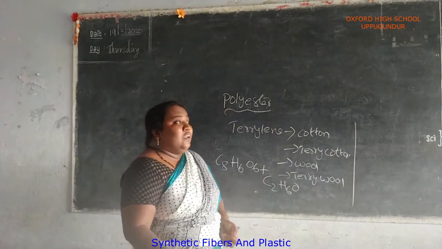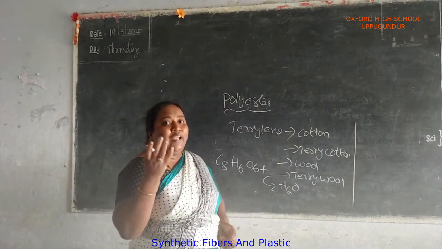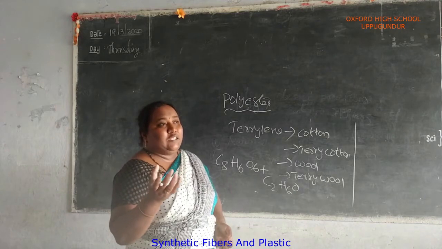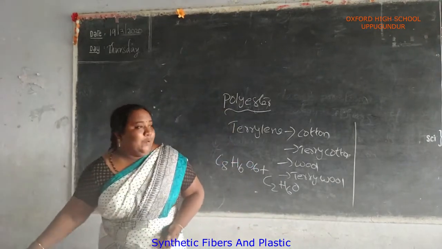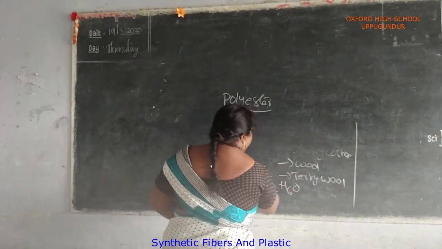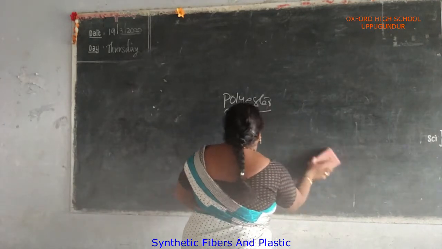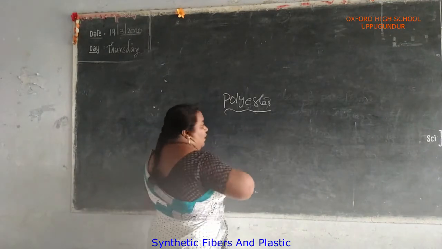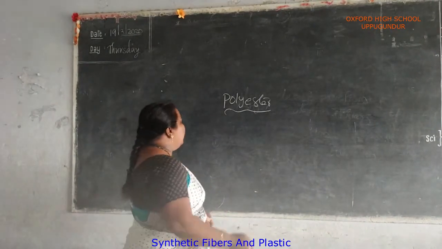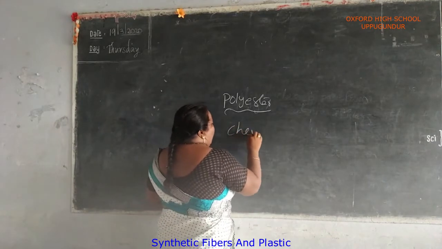When the polyester solidifies, it forms thin, fine structures called fibers. In this polyester preparation, we use many chemical processes.